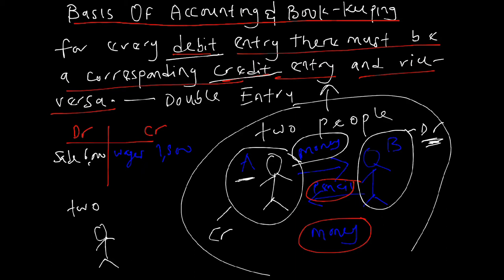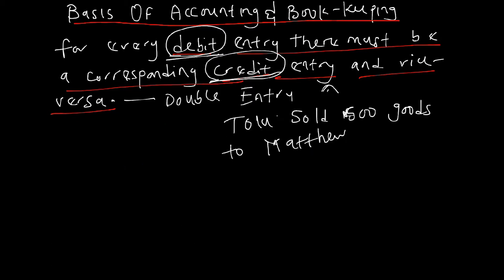So in every transaction, one person must be the debit and the other person cannot be the debit again, but will be the credit. Whenever we have a debit entry, there must also be a corresponding credit entry. Let me play a better scenario so you will understand this better. So let's proceed. We have Tolu sold 500 naira goods to Matthew.